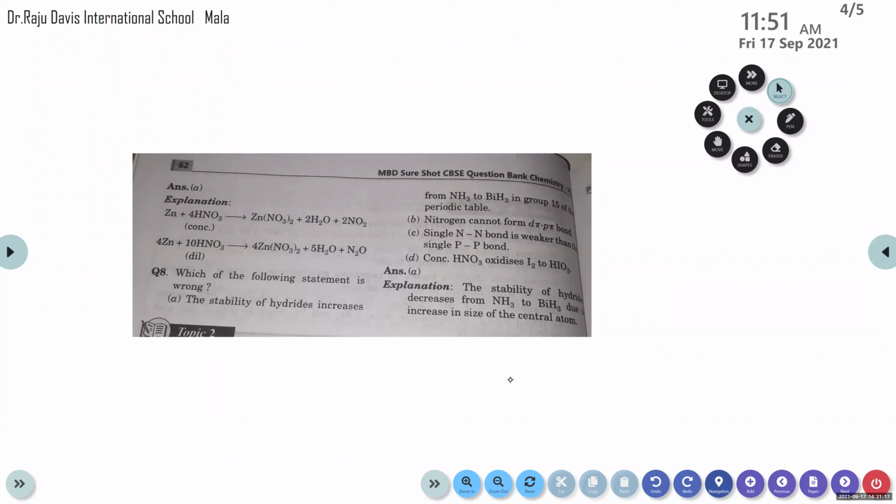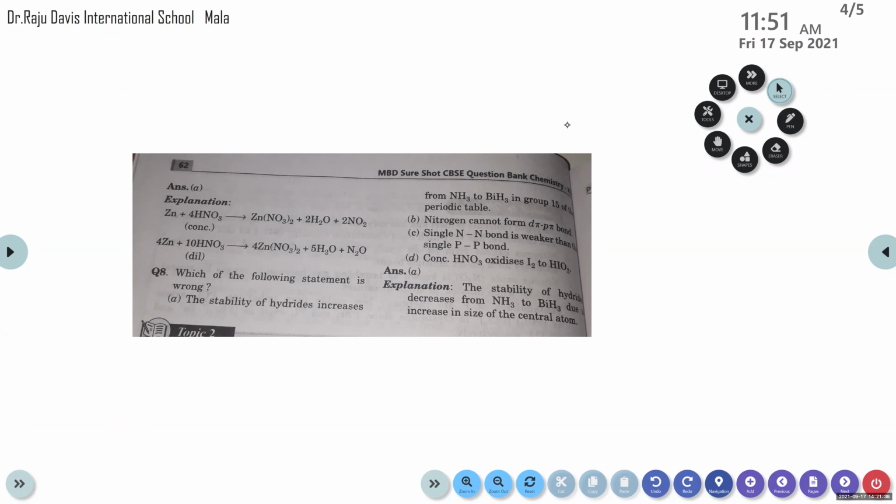Ashwin, present, ma'am. Dia, present, ma'am. Donna, present, ma'am. Evelyn, present, ma'am. Gayatri, present. Gauri, present. Emmanuel, present. Krishna, present. Lydia, present, ma'am.